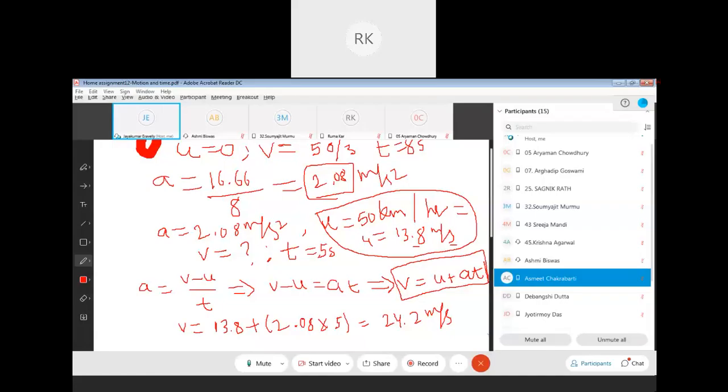So now let us go for this assignment. Can you see my screen? No, sir, I can see the answer one, which you wrote. No, sir, I also can't see. Now you can see, no?